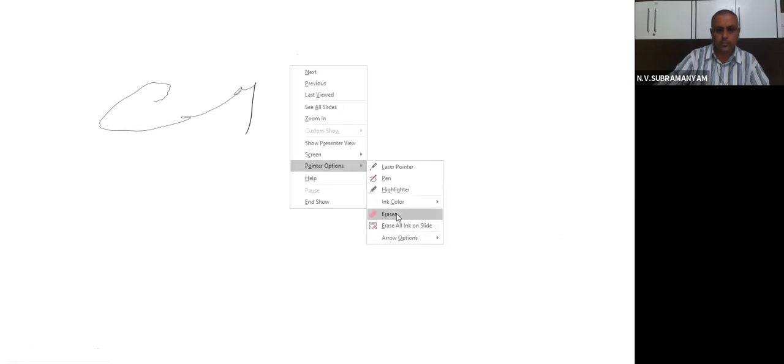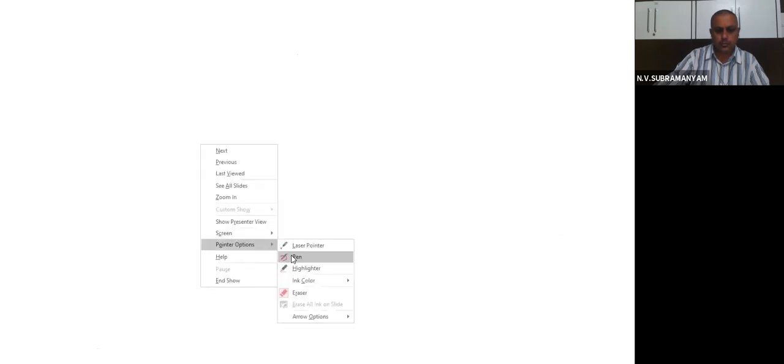So this is one plate, this is another plate, this is the distance between them. One plate is having positive charge, another plate is having negative charge.